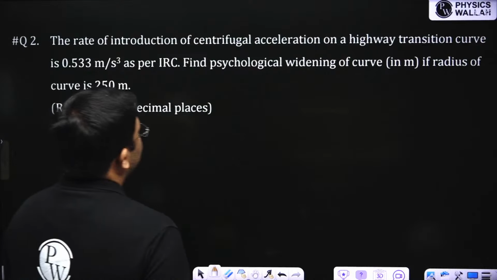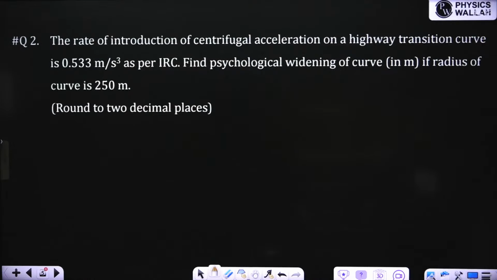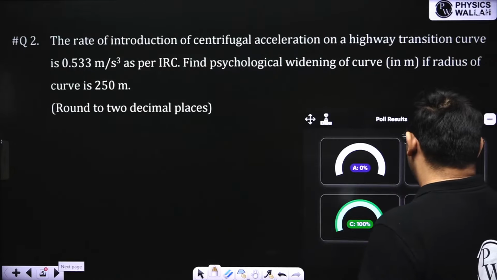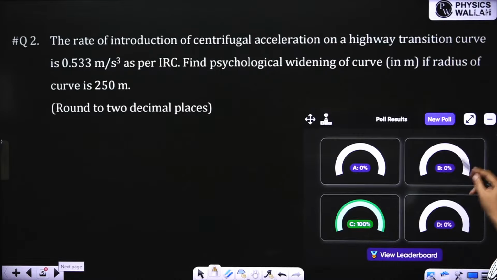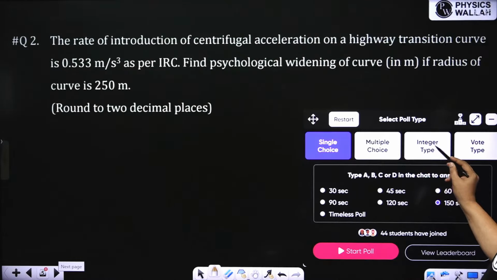Okay, next question is a NAT question. It is from geometric design. I have combined two concepts. So please solve this question. So first of all, let us see this question. Right answer was C. Many of you have answered correctly. Very good. Next question. It is an integer type question.